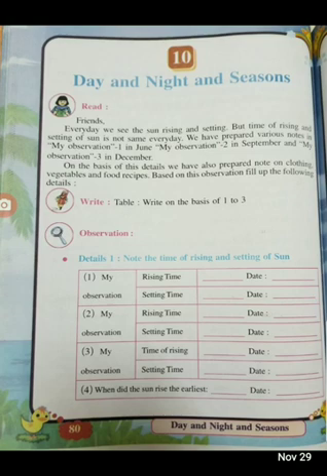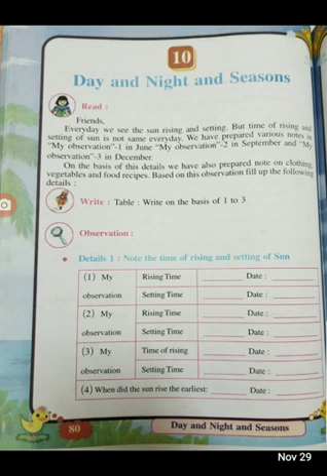So you have to observe this timing, and keep a note of it in your workbook. In the workbook only, not in the textbook. Because in the workbook and textbook the observations and the details are always there. So whenever you want to write anything, you write in your workbook, not in your textbook. So I'll just start the reading.